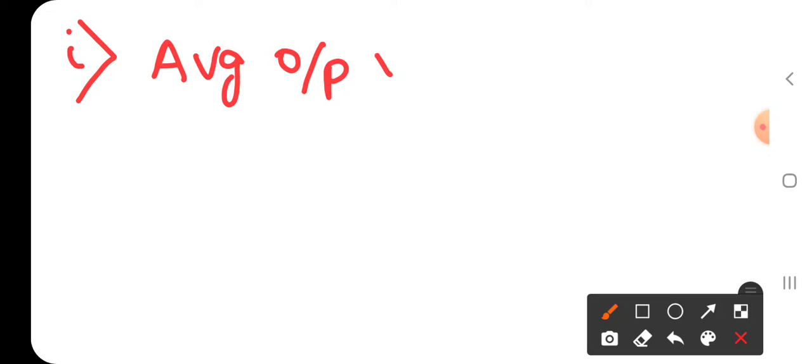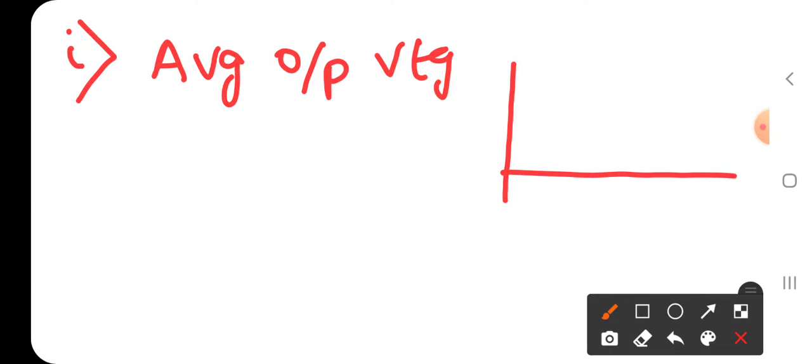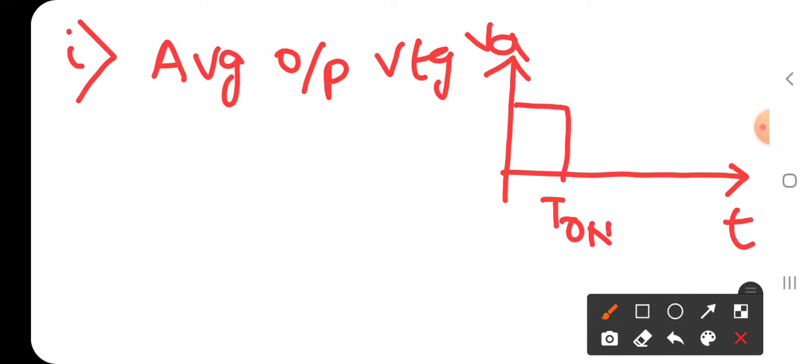The first one is, what is the average output voltage? The output voltage waveform is like this: it is Va from 0 to T on, and again from T to T plus T on.